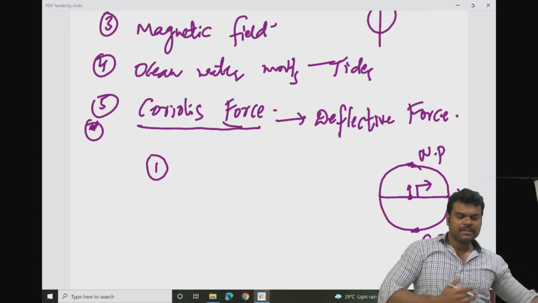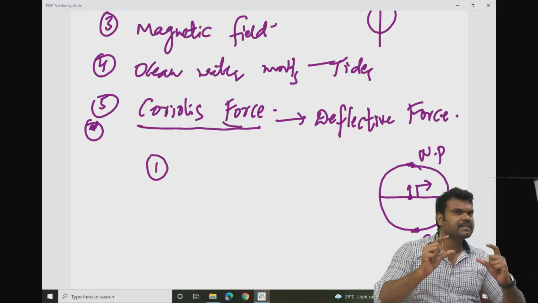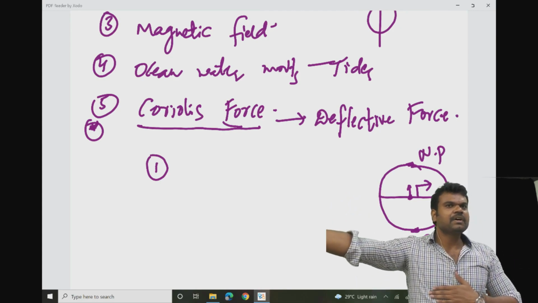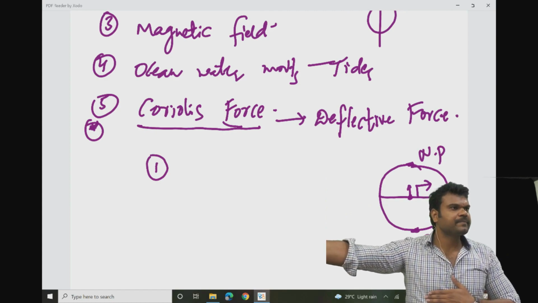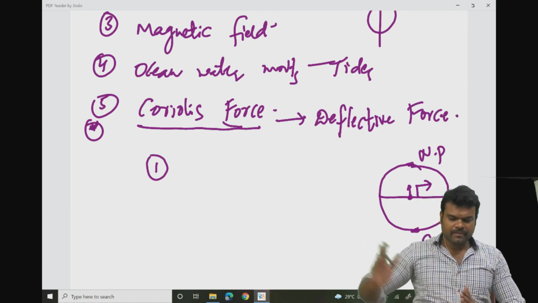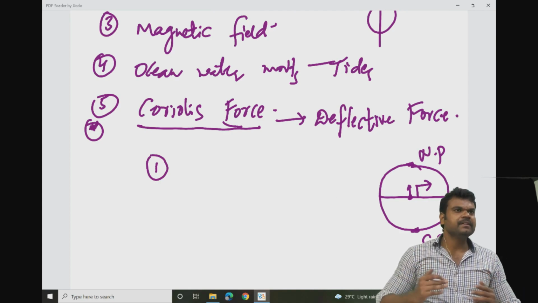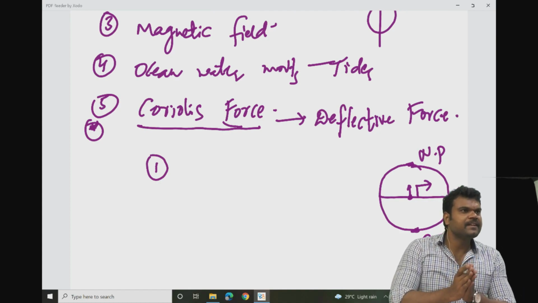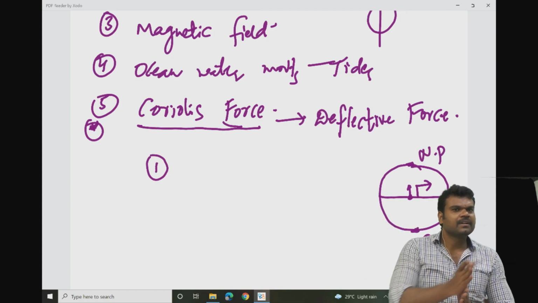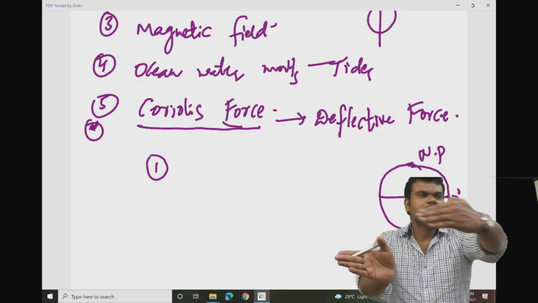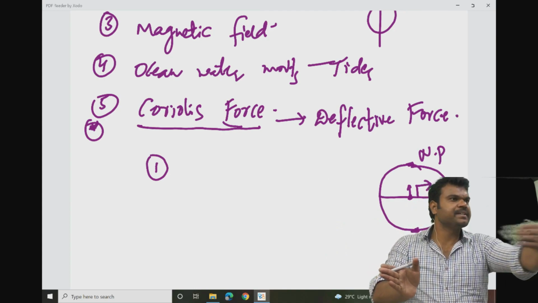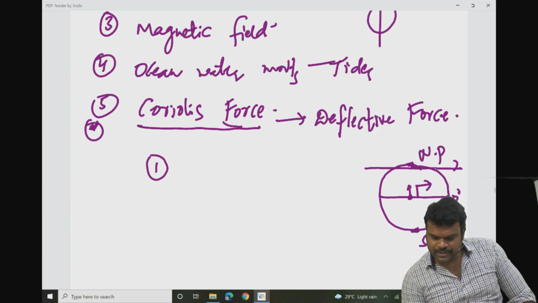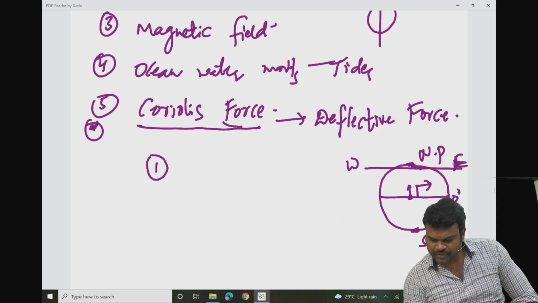Got the point? So can I say that due to the impact of Coriolis force, winds are deflected to the right in the northern hemisphere? In my place, instead of me, just assume wind is moving. And that wind should get deflected to the right or left? Right. Why? Because the rotation is from west to east, right? From here to here you have the rotation, west to east.